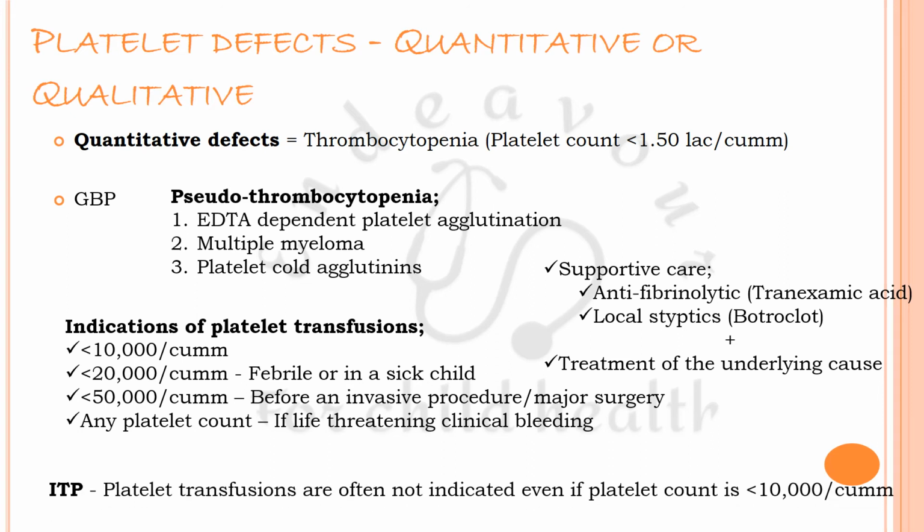In ITP, platelet transfusions are often not even indicated if the platelet count is less than 10,000 and the child is stable. This is to prevent the risk of alloimmunization.